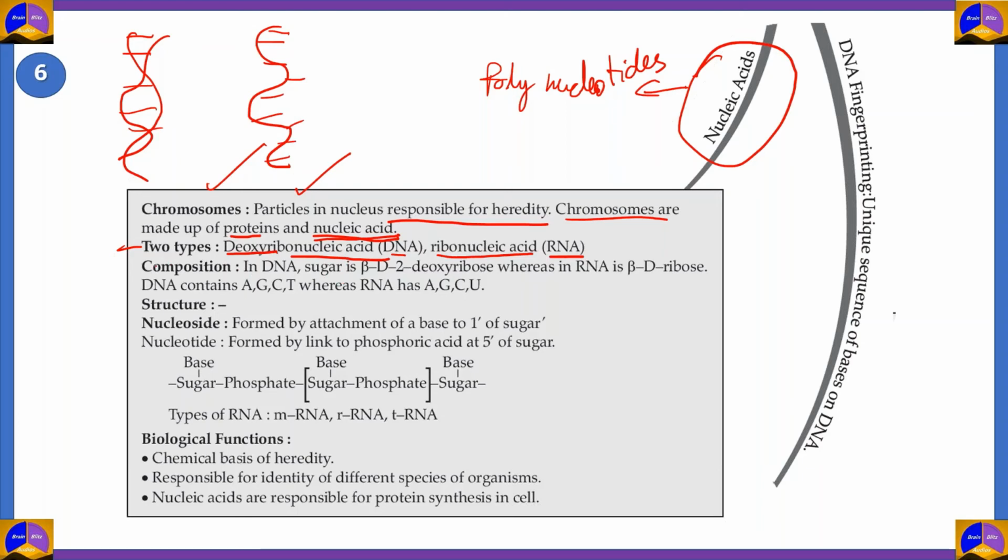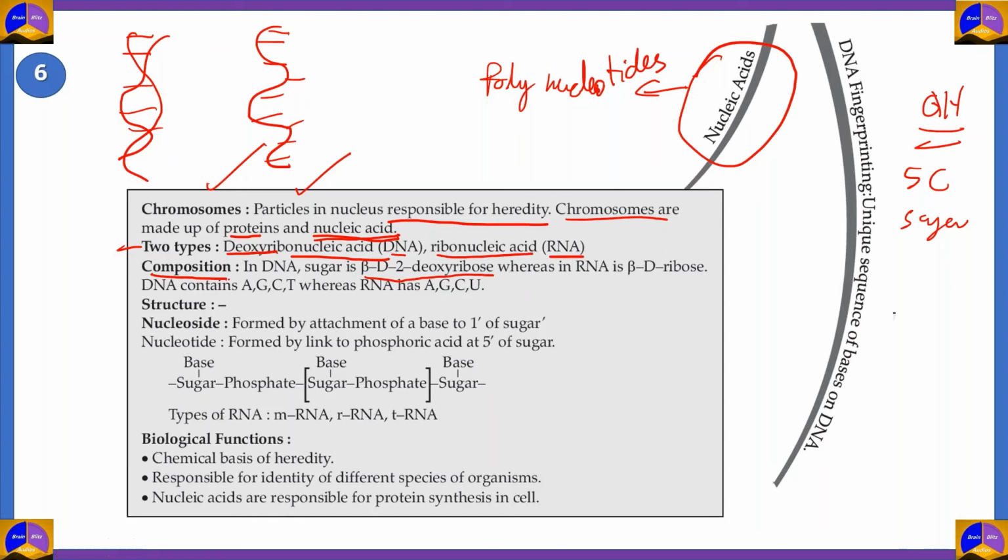Now, when we're talking about the composition of nucleic acids, DNA has a different kind of sugar than RNA, and that's why they have their differences. The sugar in DNA is beta-2-deoxyribose. Ribose is a 5-carbon sugar. When the ribose molecule is missing an OH group, it is called deoxyribose. In RNA, the OH group is present, so it is called ribose.